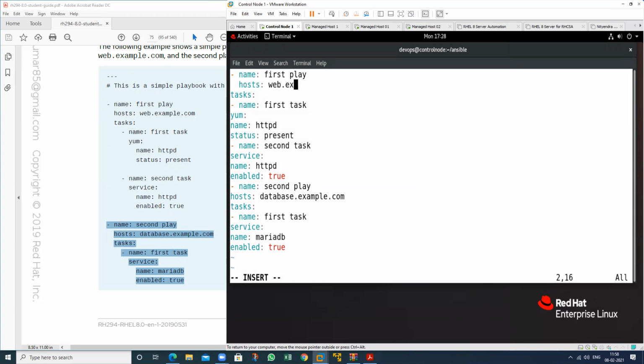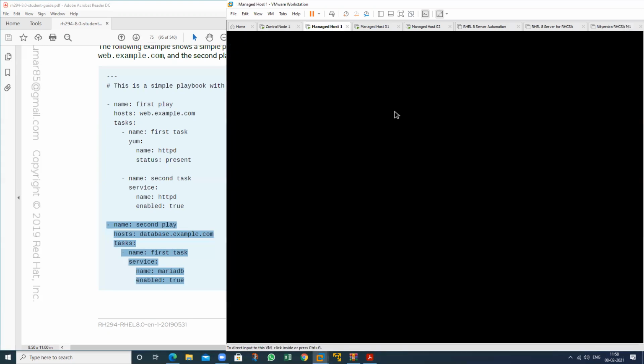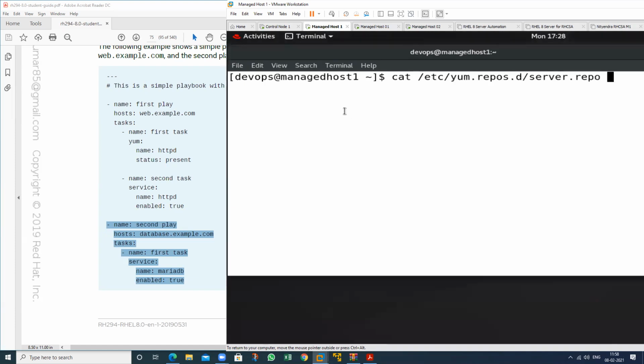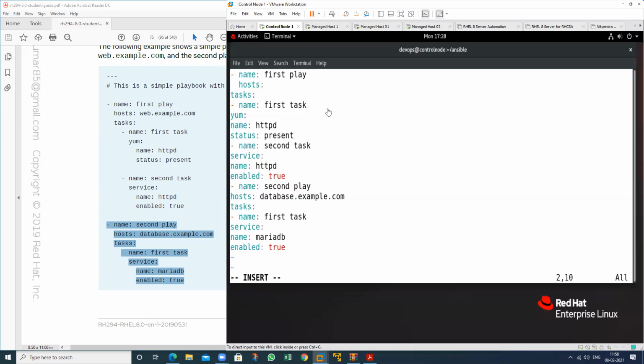Check the name. So what is the name? Managed host one. So just type here managed host one. So what type of task do you want to perform? Just type here the information about the task.